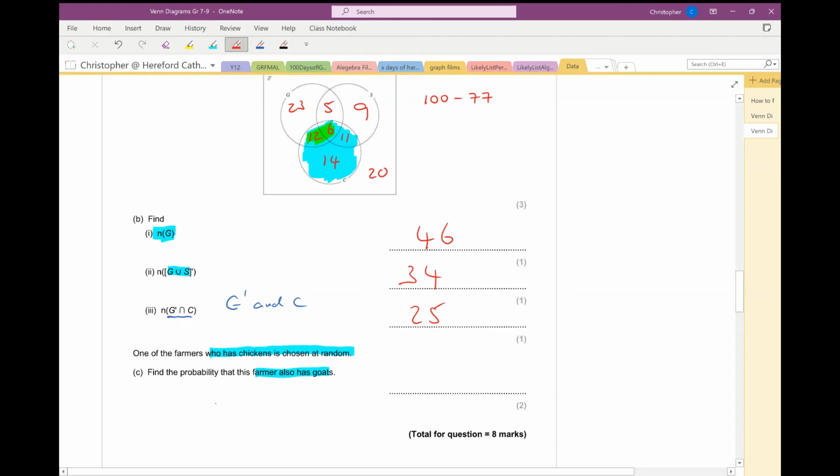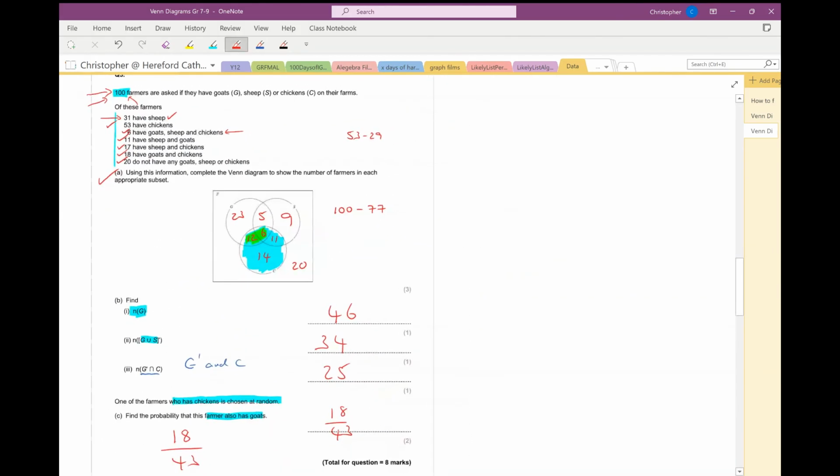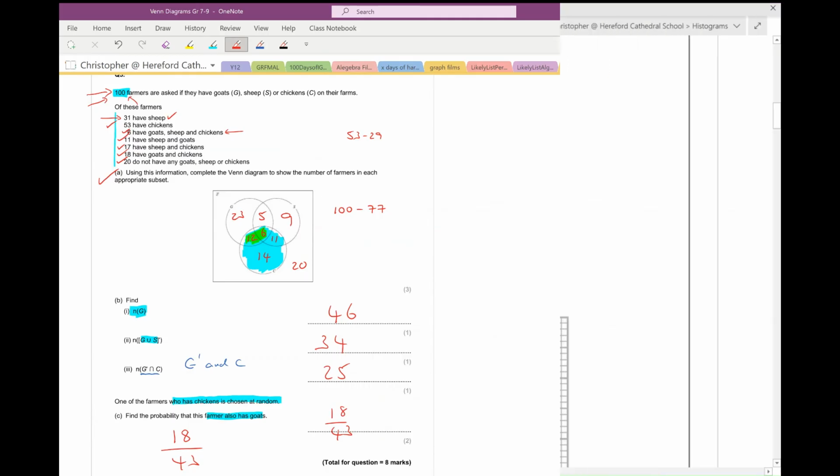So it's 18 out of, how many farmers are we choosing from? 12 and 6 is 18, plus the 14 is 28, 32, 43. So 18 out of 43. Well, I can't simplify that. So that is my answer to part C, and that is question 3 done.